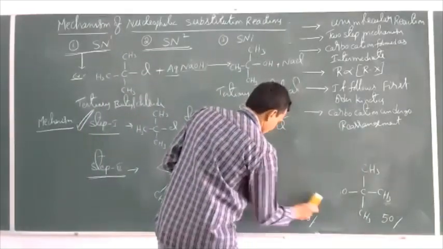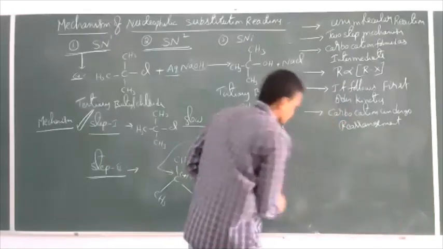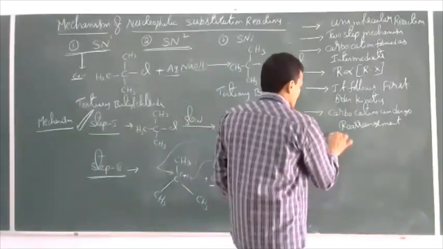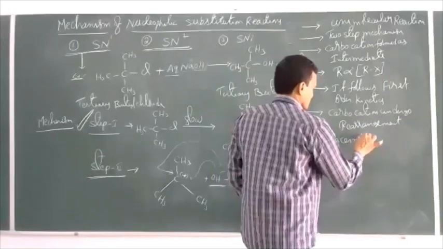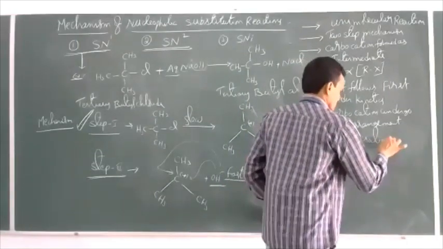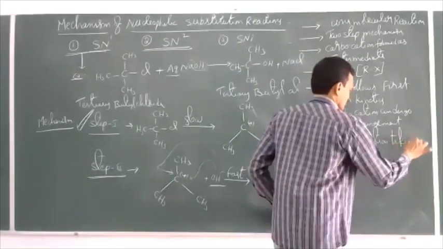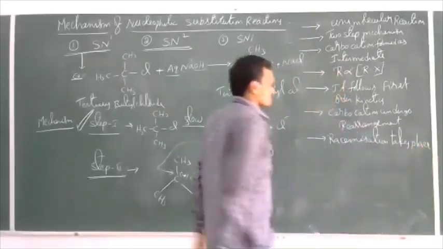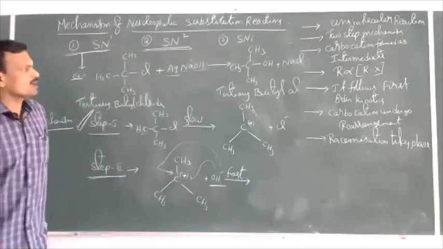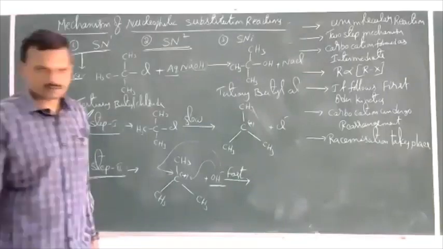See here, a racemic mixture is formed as the product. So racemization takes place. So during the SN1 mechanism, racemization takes place.